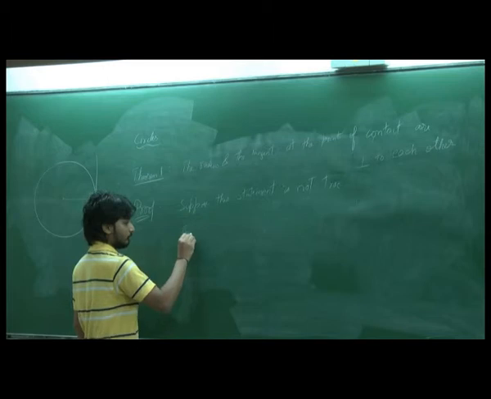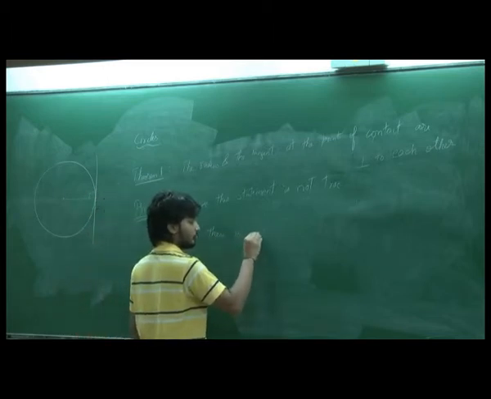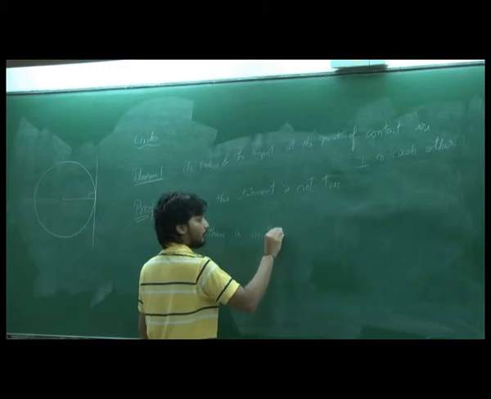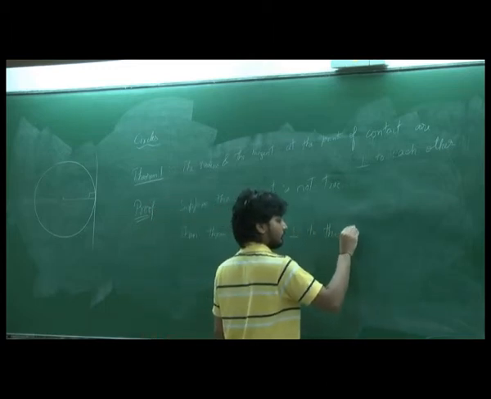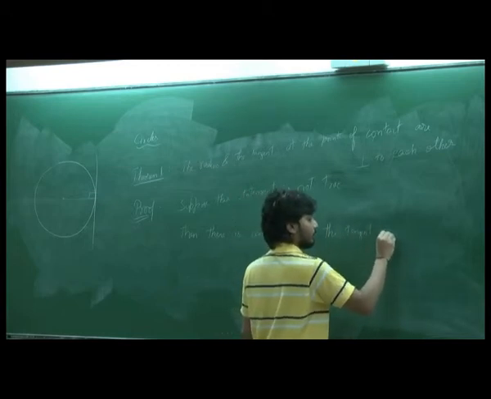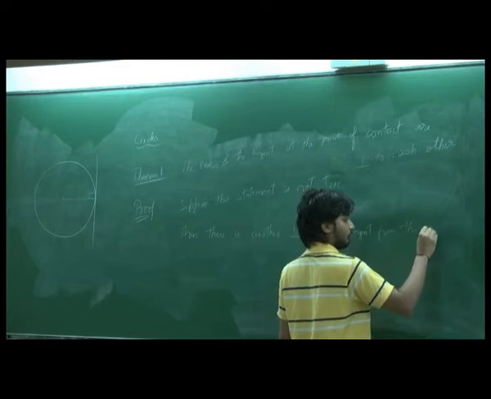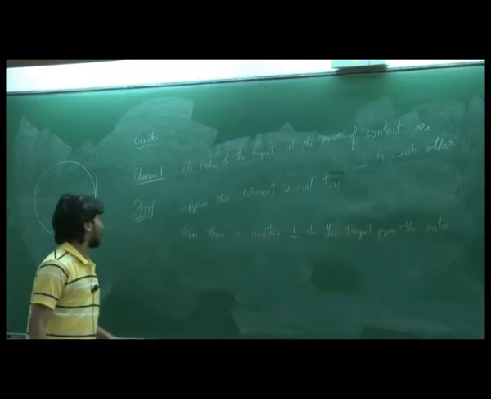Then there is another perpendicular to the tangent from the center. You know what this means? Suppose I drew this line.